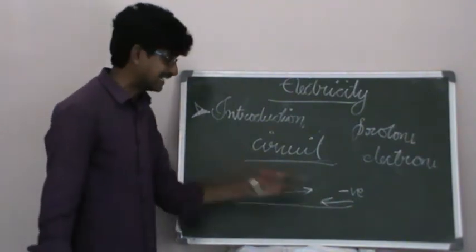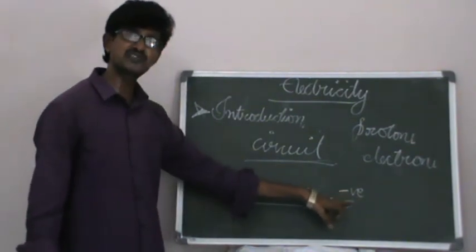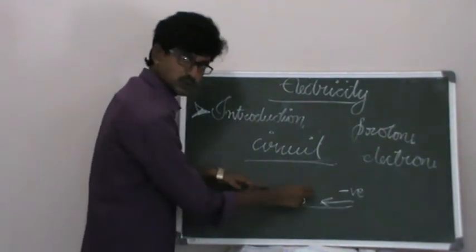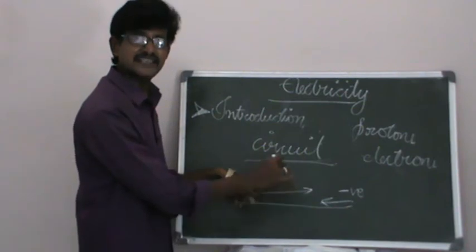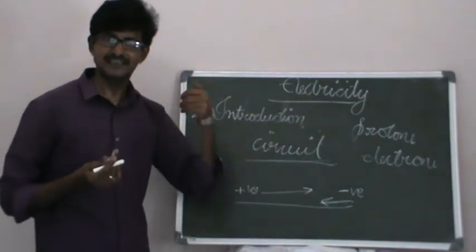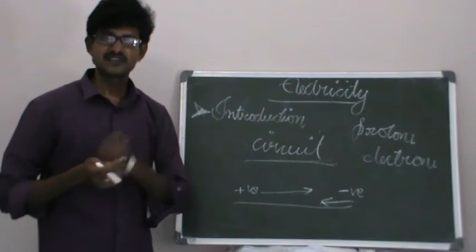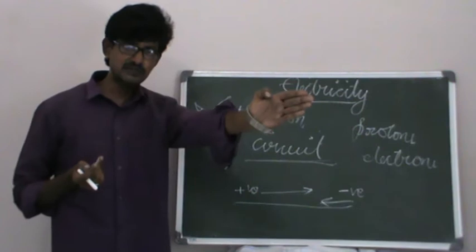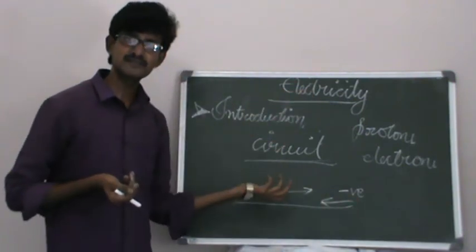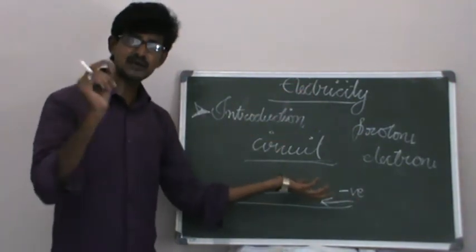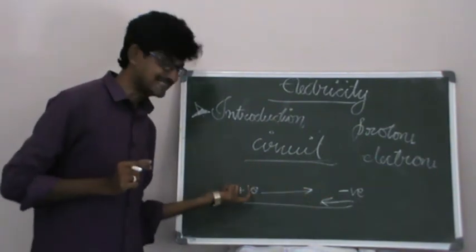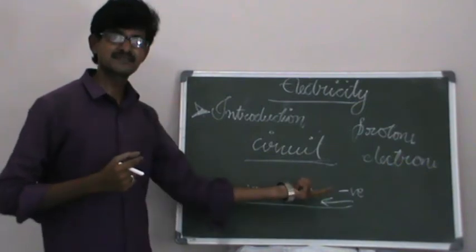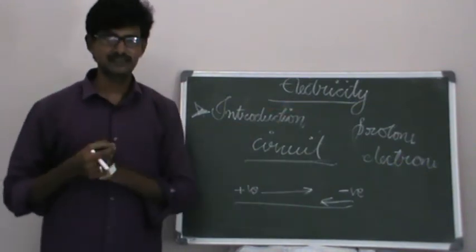And now the direction of the flow of charges is to be called the direction of electric current. So in which direction do we have to consider? Either the direction of positive charges or the direction of negative charges. Conventionally, we have come to the conclusion that the direction of the positive charges is to be considered as the direction of electric current.